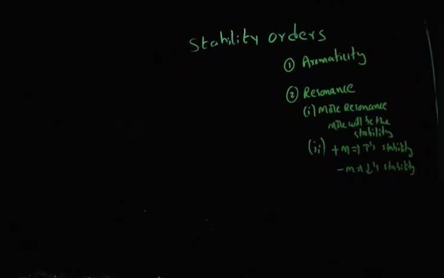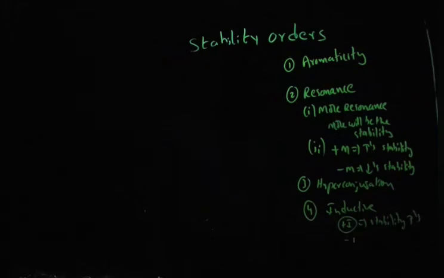Okay, the next point, you have to look for hyperconjugation. Very simple, more alpha hydrogens, more will be the stability. And the fourth point, even though you are not able to differentiate based on hyperconjugation, then only you have to go for inductive effect. In inductive effect, the very important point is, if carbocation contains more plus I groups, its stability will increase.